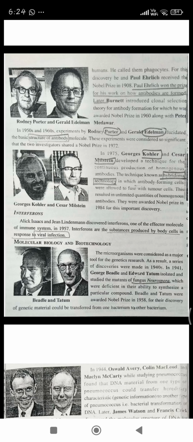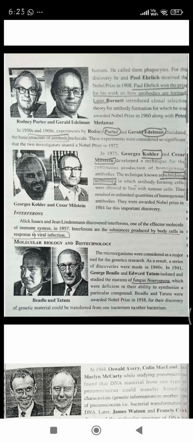So you must understand the Nobel laureates. You will need to learn the names of the Nobel laureates who discovered different types of research or different types of products. Now coming to interferons. Alick Isaacs and Jean Lindenmann discovered interferons, which are one of the effector molecules of the immune system.